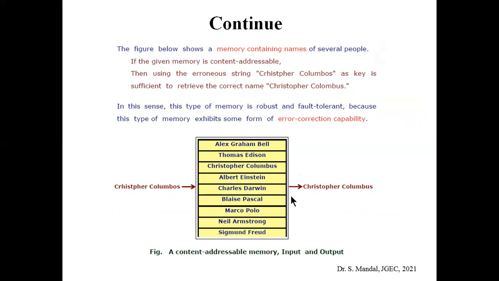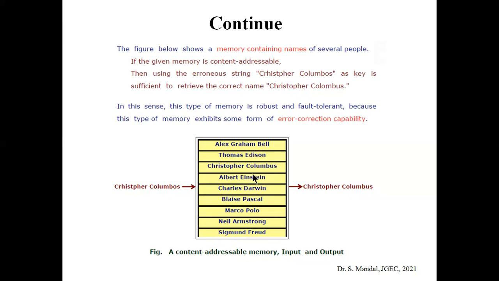So here let's consider this one is the memory structure where different names are already stored, like Alexander Graham Bell, Thomas Edison, Christopher Columbus, Albert Einstein, etc. So if this memory is content addressable memory, that means we should find out something based on its content.